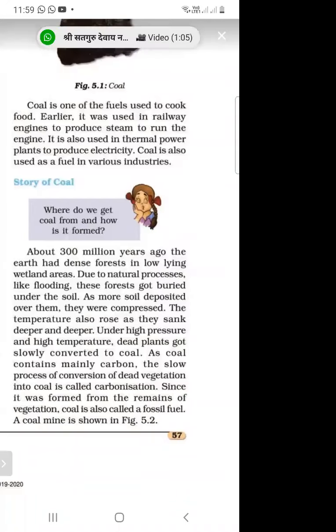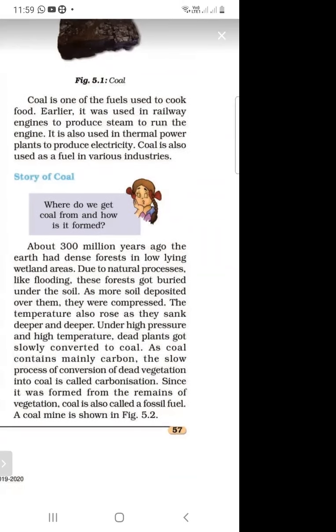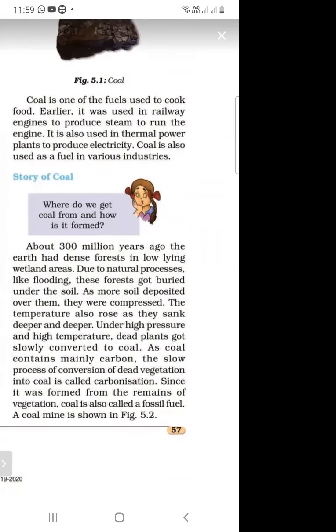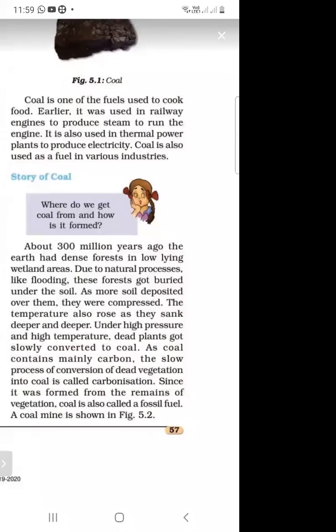So what is the story of coal? About 300 million years ago, Earth had very dense forest, and due to natural processes like flooding, these forests got buried in the soil. They were highly compressed, the temperature rose, and under high pressure and temperature, these dead plants slowly converted into coal.